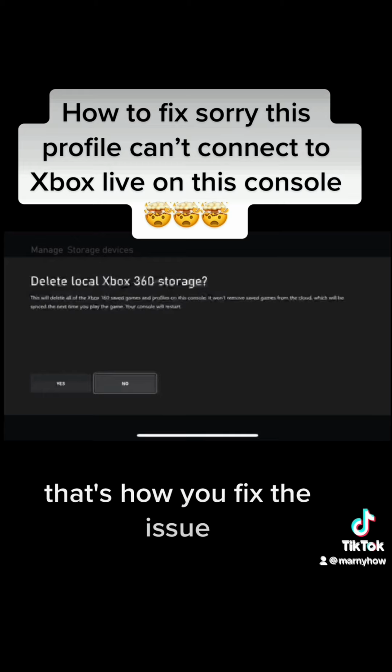And that's literally it. That's how you fix the issue. If it doesn't work the